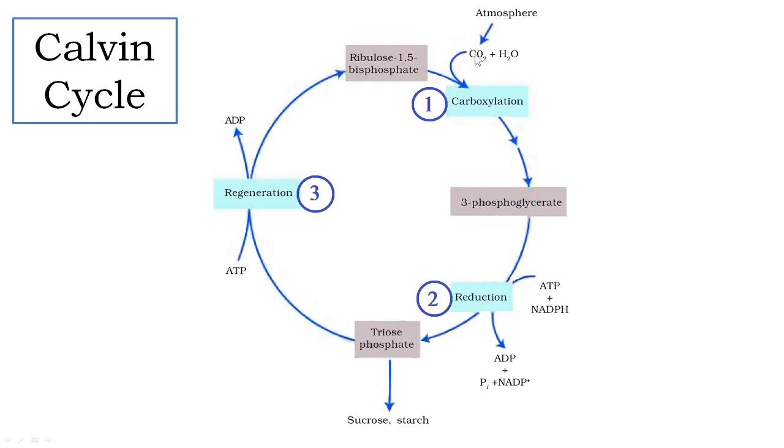Carbon dioxide has one carbon. Ribulose bisphosphate has 5 carbons, so 5 carbons plus 1 carbon from carbon dioxide makes 6 carbons. This splits into two molecules, each with 3 carbons. So after carboxylation, two molecules of 3-phosphoglyceric acid are formed. PGA has 3 carbons, and two PGA molecules are formed. This is the carboxylation process.